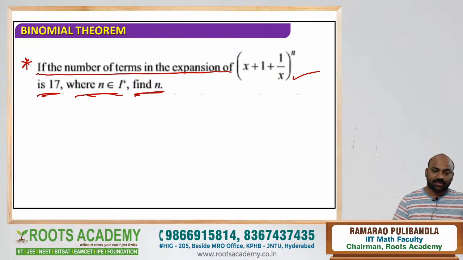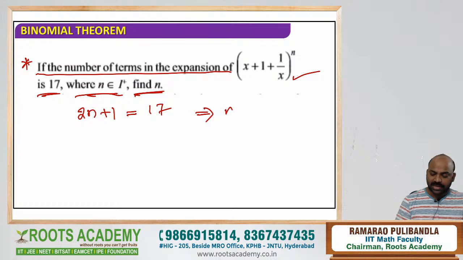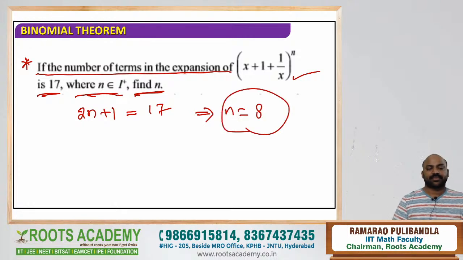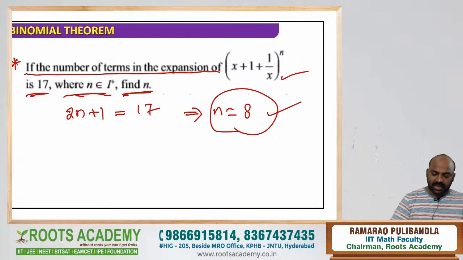So what is the number of terms we learned, dear students? The total number of terms is 2n+1 actually. In that, the dependent ones are 2n. So 2n+1 is how much they gave? 17. Therefore, n should be how much? 8. N should be 8. I think all of you got it. How many independent terms will be there? There will be only one independent term. That you can see in the earlier example. So n is 8. Now move to the next question.